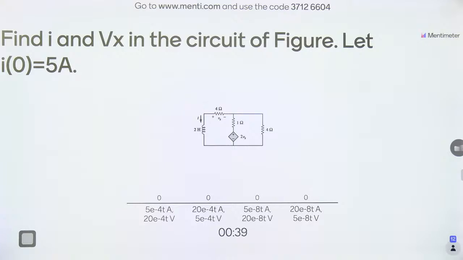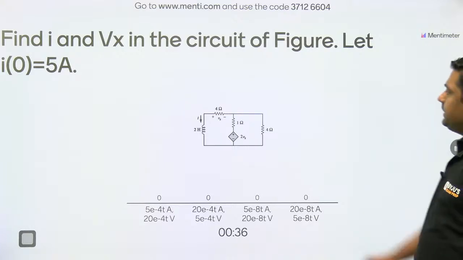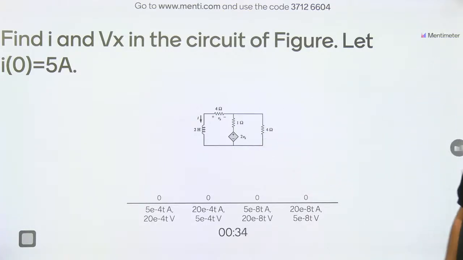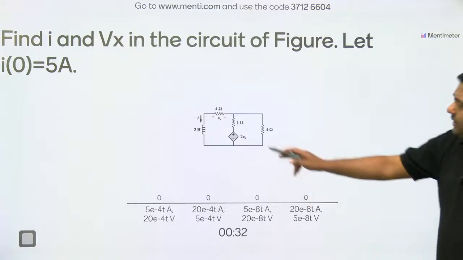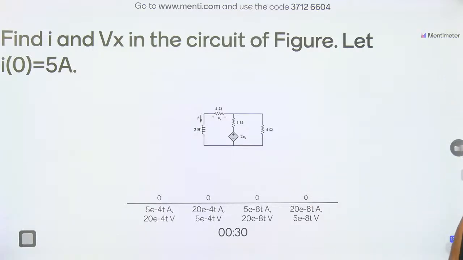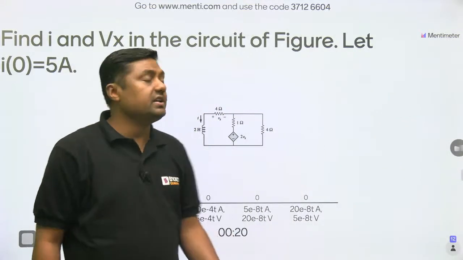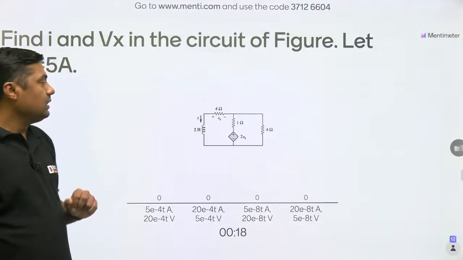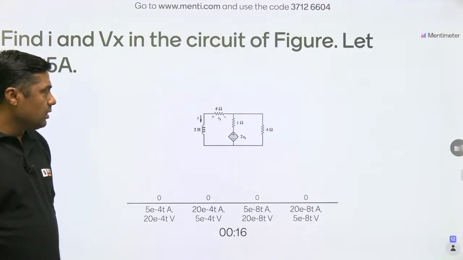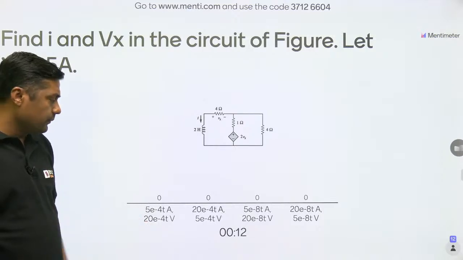It is a source free RL circuit. This is the inductor and resistor, a source free RL circuit. But there is one dependent source, that is the 2Vx, right? And you have to get the time constant, that is L by RTH. You have to find the RTH across this inductor. Then you can find the time constant, right? Once you get the time constant, you can solve this particular question.